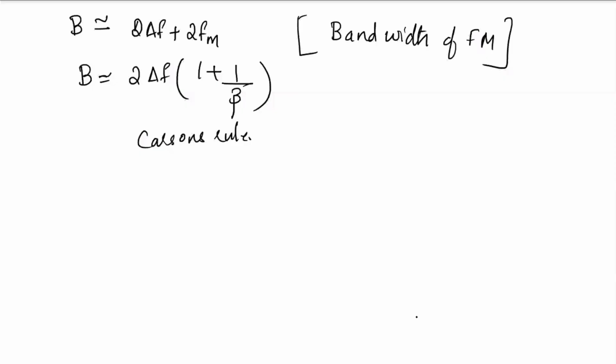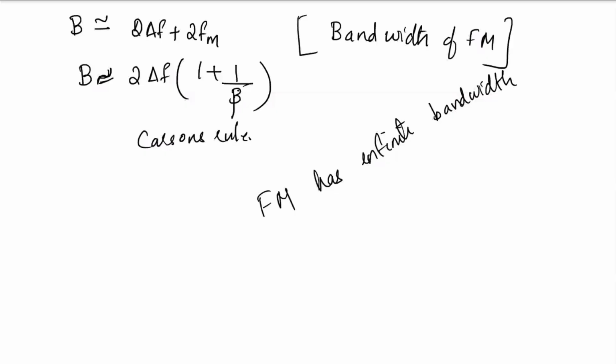Bandwidth for FM is B equal to 2 delta f plus 2 fm. But actually, an FM wave has infinite bandwidth. We are approximating the bandwidth with some expression. FM has infinite bandwidth, and the bandwidth approximation is 2 delta f into 1 plus 1 by beta.